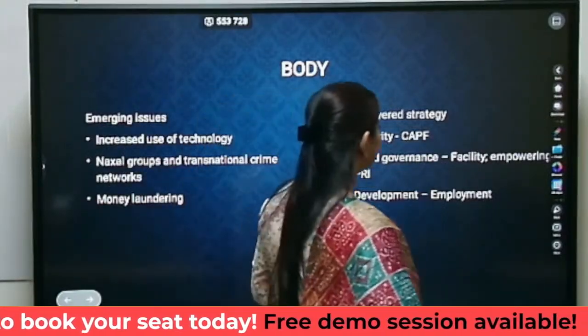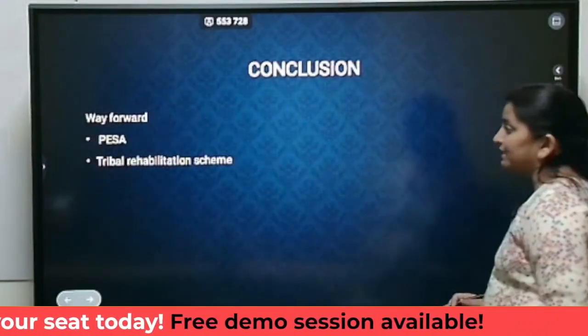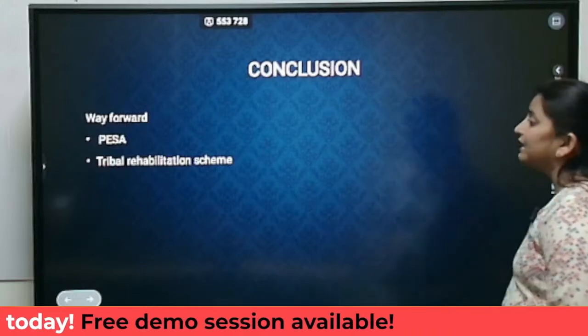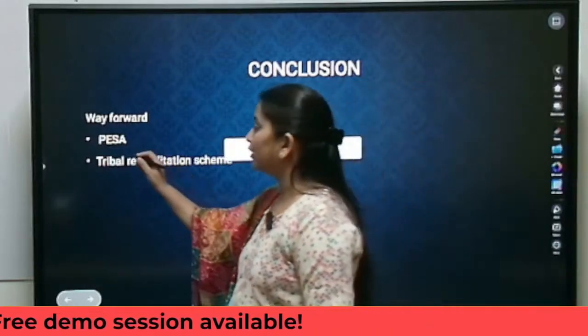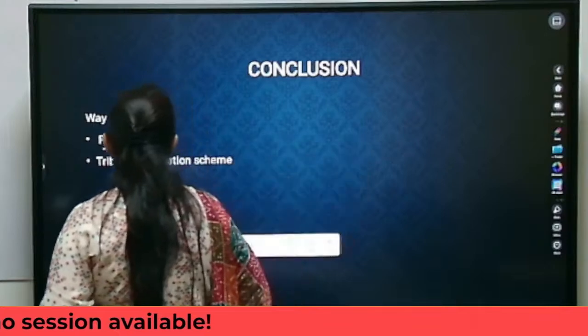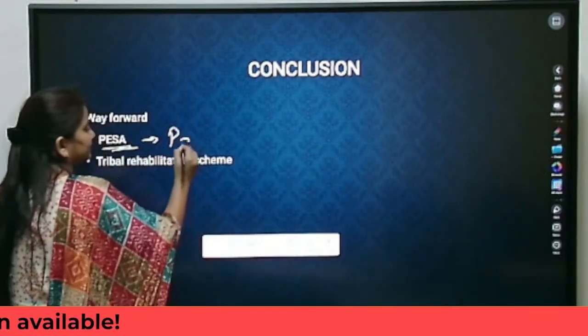Now, with that being the body, coming to the conclusion part, we basically need to work upon the Panchayat Extension to Scheduled Areas.